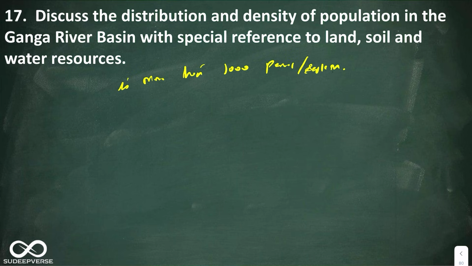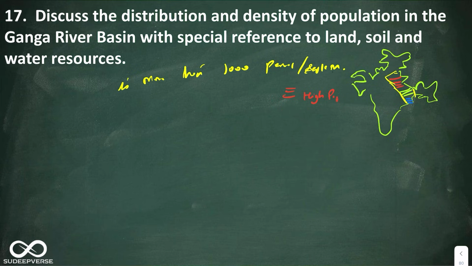Now let us show a diagrammatic representation of distribution of population in the Gangetic Plains. Because they have asked specifically about the distribution of population, you have to show the diagram of distribution of population in the Gangetic Plains. So you can show the Gangetic Plains like this, and you can say on one side, look at this, this is 1, this is 2, and this is 3. So you can say this is having high population density.